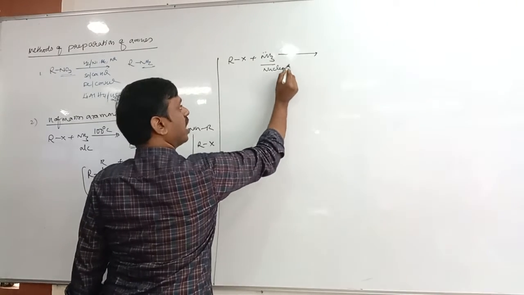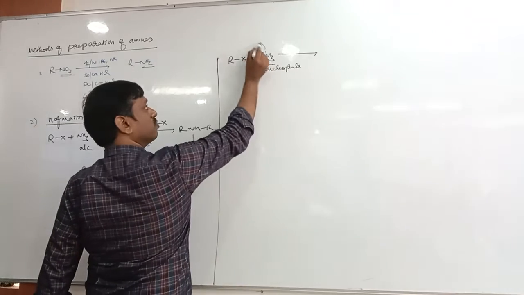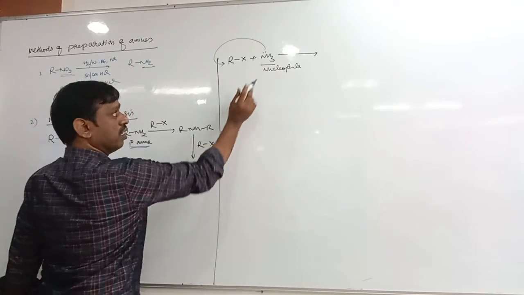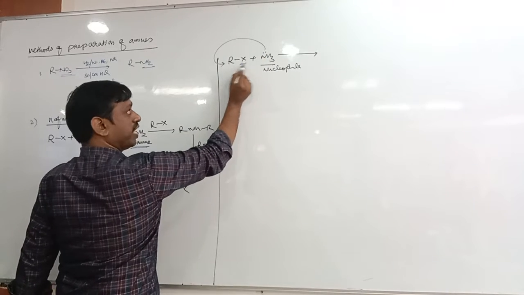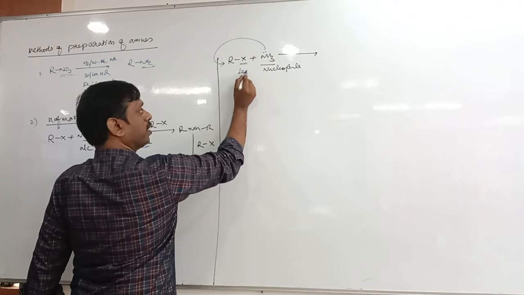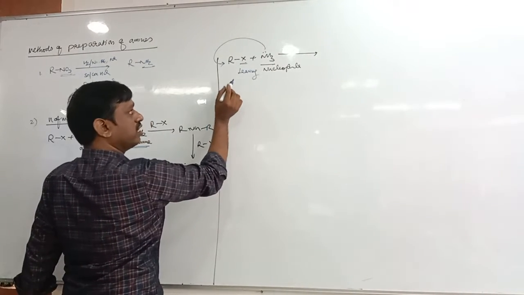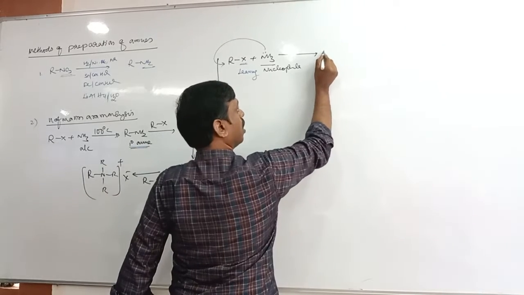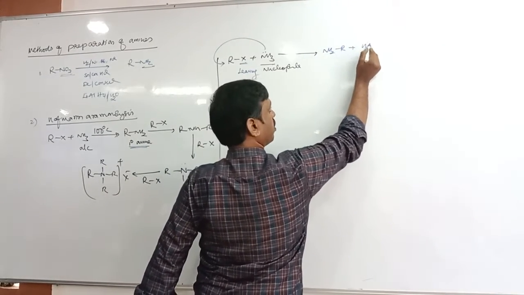This nucleophile attacks the alkyl halide from the back side of the leaving group, where X is the leaving group. So this amine attacks from the back side, and there it forms RNH2 plus you will get HX as the byproduct.